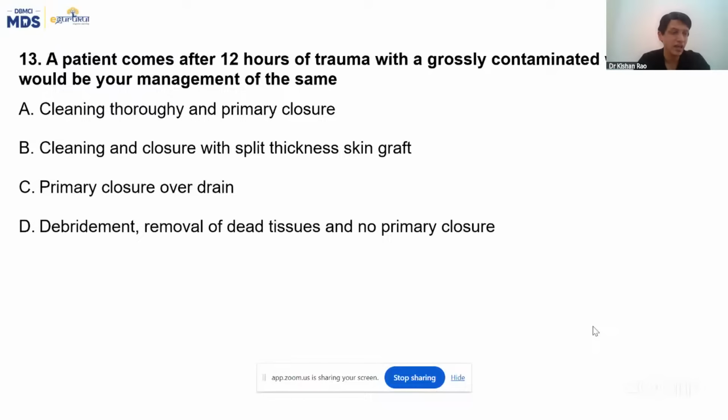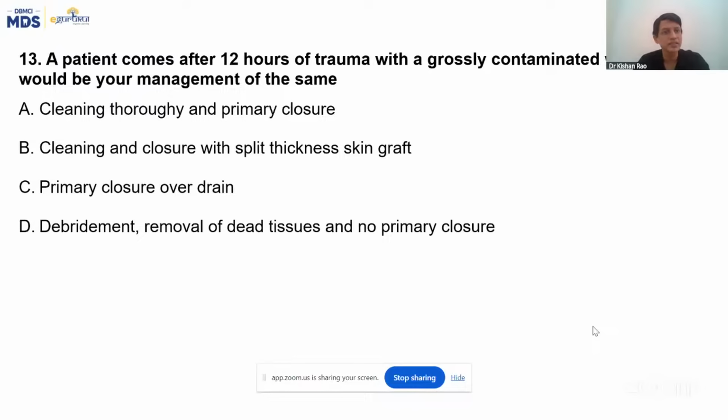Golden period is 6 hours. So this is almost 12 hours now, and it's grossly contaminated. So cleaning thoroughly and primary closure for a grossly contaminated wound after 12 hours is not possible. Cleaning and closure with split skin graft is not possible, not required also here. Primary closure over a drain can't be done.